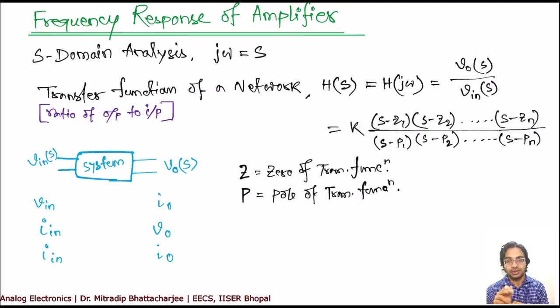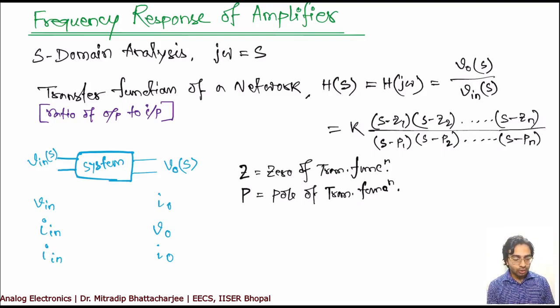If the response is like that, it is very important for a designer to understand the values of F1 and F2, that is, at which frequency the performance will start deteriorating, or which range of frequency is suitable for operation, so that you can properly design your circuit. So this is the frequency response of an amplifier, which I'm going to discuss.